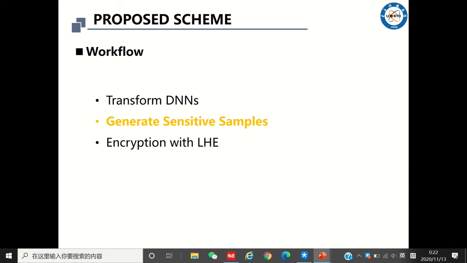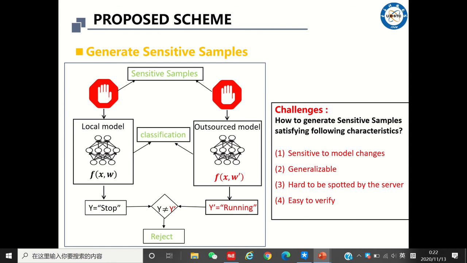The adversary can change the original model by tampering with the parameters, that is, to launch a data integrity attack. To address this problem, our main idea is to generate a small set of test samples, denoted as sensitive samples, to check whether the adversary has changed the original model.